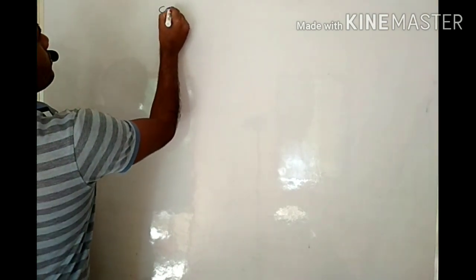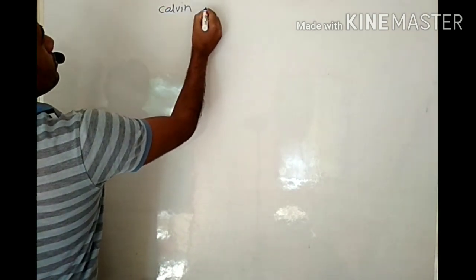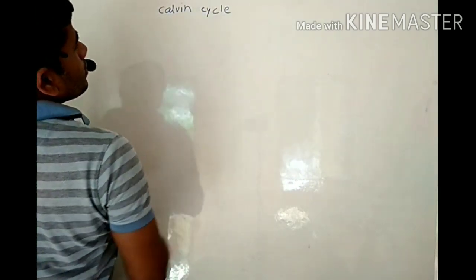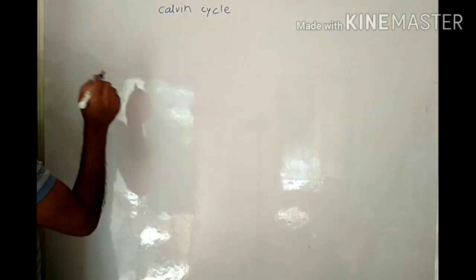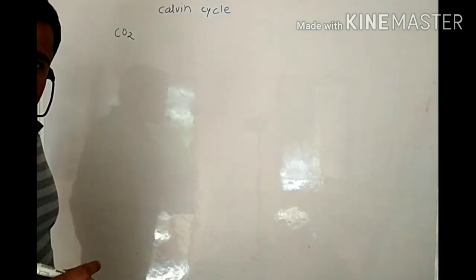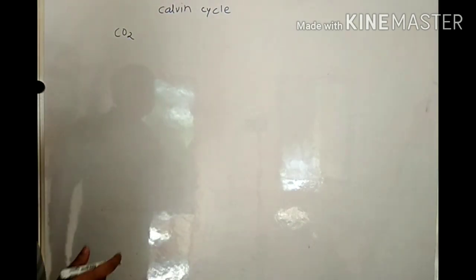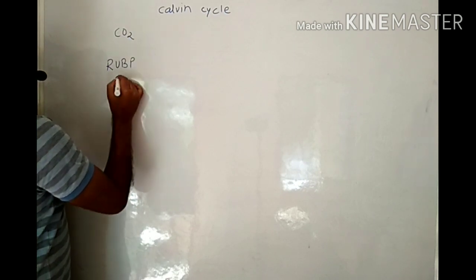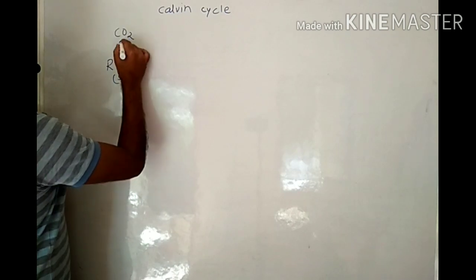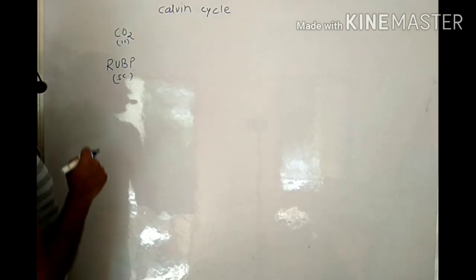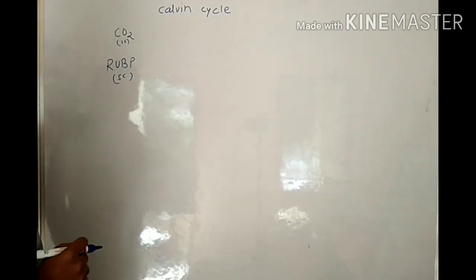Now we see the Calvin cycle. Okay, first one is the CO2. The source of CO2 is nothing but the atmosphere. Then RUBP, a 5 carbon containing compound, and CO2, a 1 carbon containing compound. RUBP is present in the mesophyll cells.